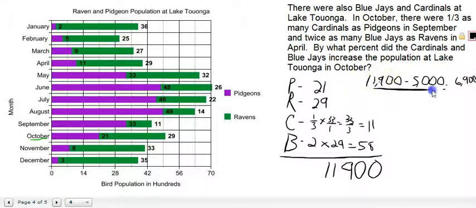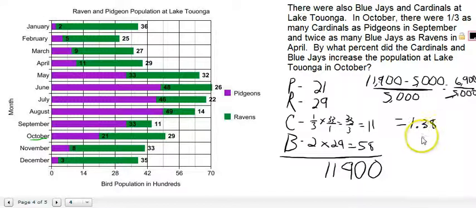And then the original number is 5,000 pigeons and ravens. And so we do 6,900 divided by the original number of birds there before the cardinals and blue jays came. So 6,900 divided by 5,000, and that's going to give us an answer of 1.38.